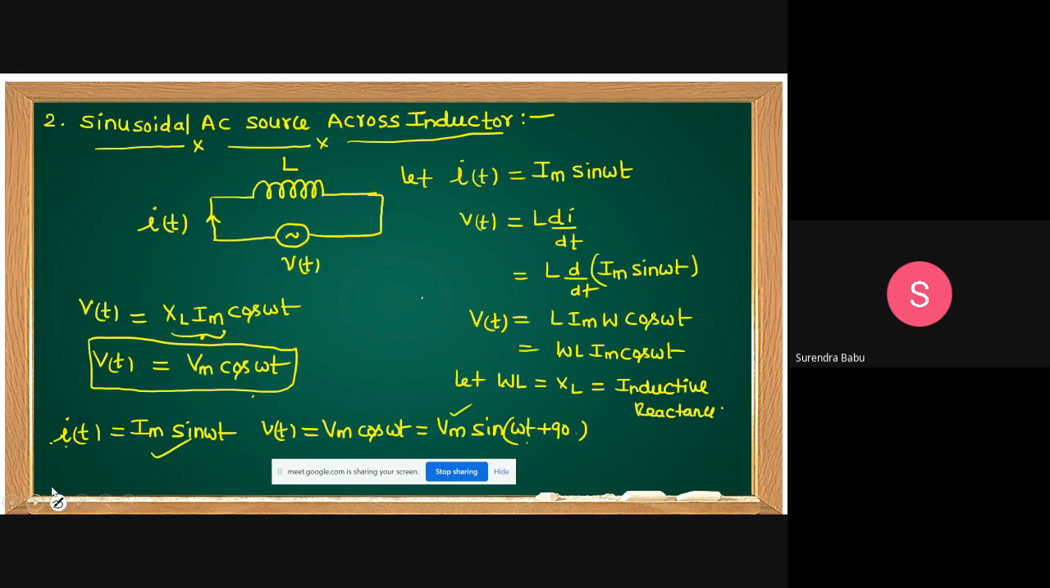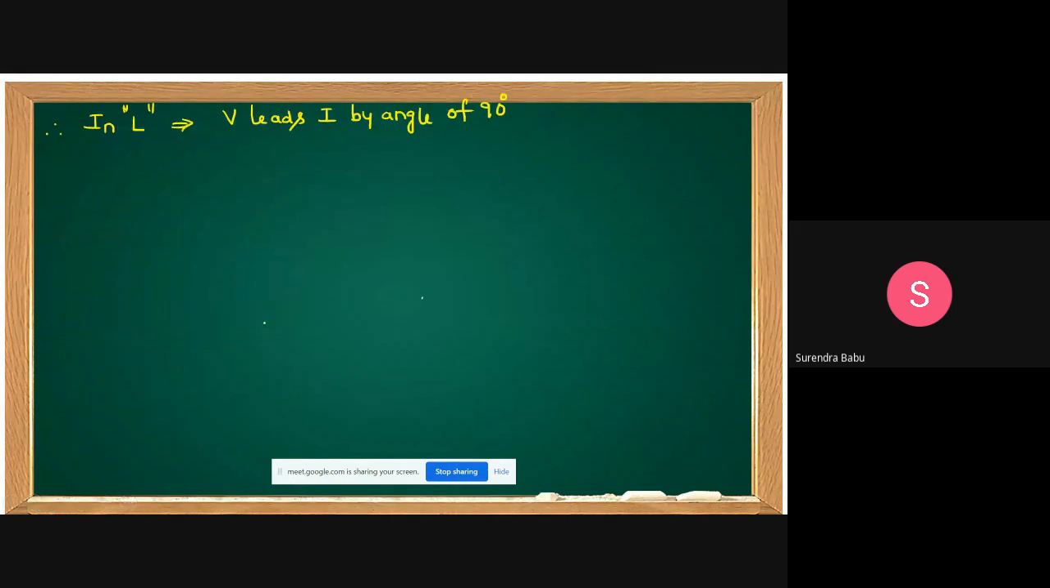In a pure inductor, V leads I by an angle of how many degrees? 90 degrees. It is leading, plus 90. But generally, we are talking about lagging. V leads I means I lags V. Correct or not? I lags V by an angle of how many degrees? 90 degrees only. I lags V by an angle of 90 degrees.